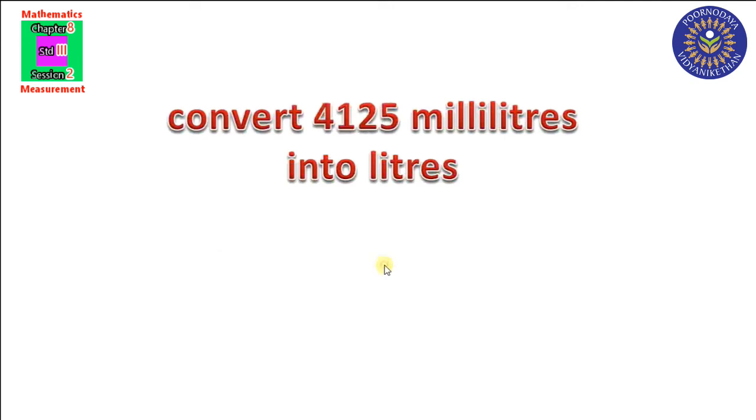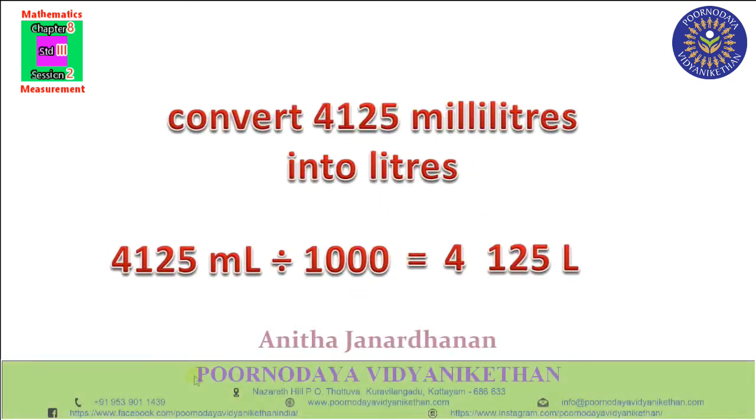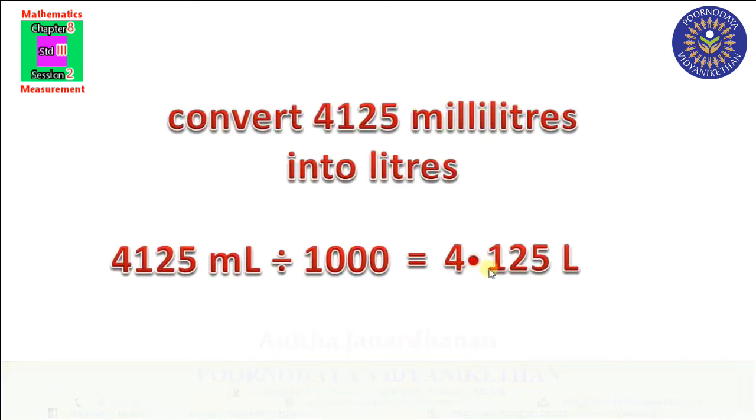Okay. Next, convert 4125 milliliters into liters. We have to divide 4125 by 1000. Write 4125 like this, and from the left we have to put a point. Okay, here you have to put the point. So what you will get? 4 liter 125 milliliter.